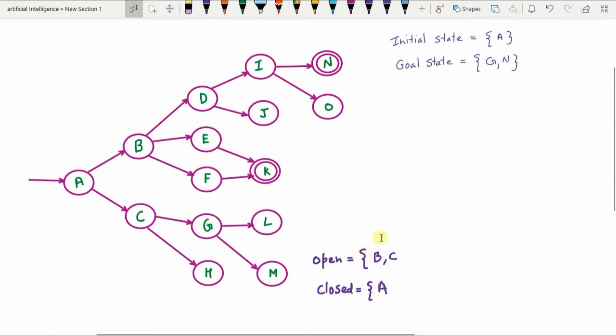So let us proceed. Next, in the next iteration, B happens to be the first element of the open list. We examine to find out whether B is a goal node. B is not a goal node. As a result, we generate the children of B. Now B has three child nodes, D, E and F. Once they are generated, B will be already explored. So we add B to the closed list so that it can be removed from the open list, and the children of B, that is D, E and F, are added to the open list in any order.